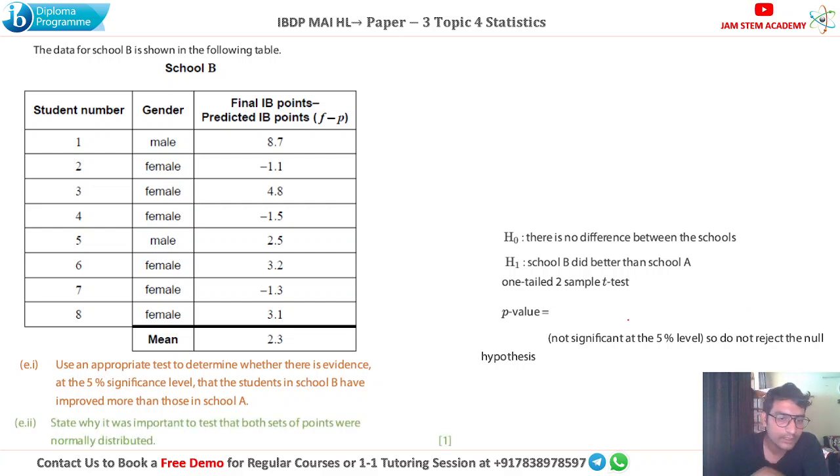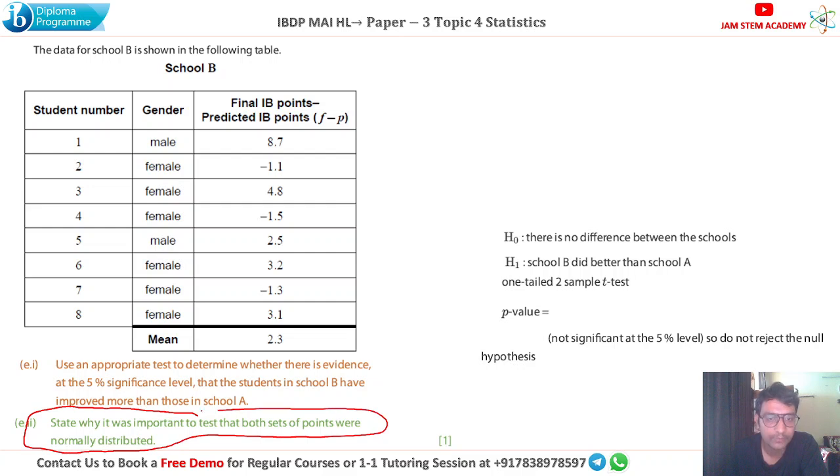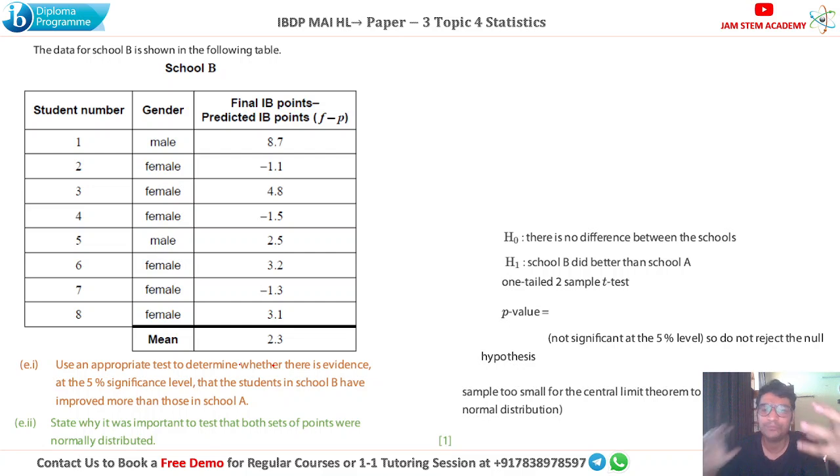Next part says, state why it was important to test that both sets of points were normally distributed. So here again you have to write your answer in a statement form. You can say sample too small for the central limit theorem. That's why we have to apply this t-test, because the t-test assumes the normal distribution. Okay, answer. Next one.